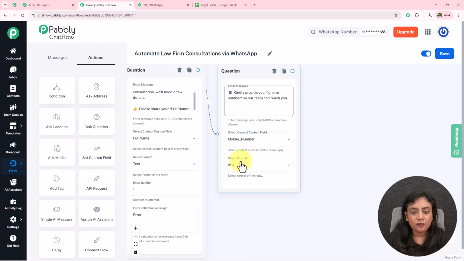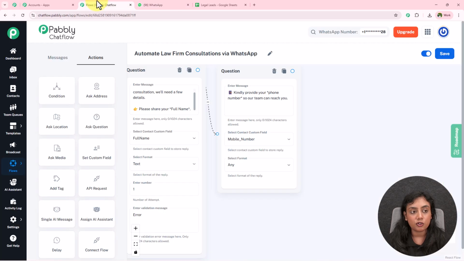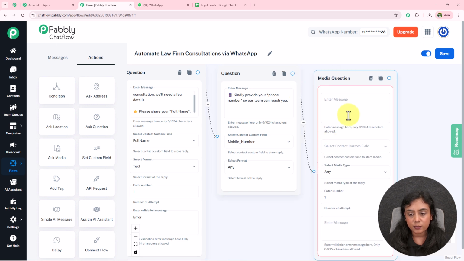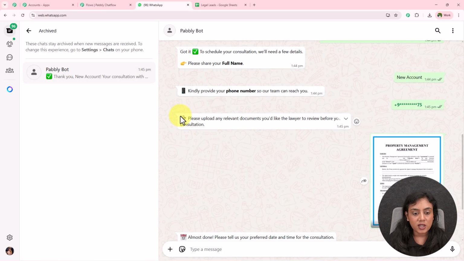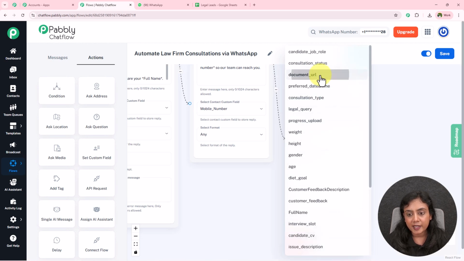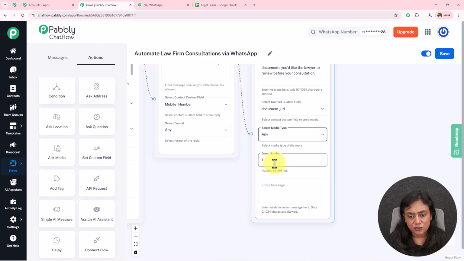Okay, now after both of the questions, I want to collect the legal document. For that, simply I'm going to ask for a media. So I'm going to drag the ask media node and drop it in this field. Connect this question right over here. For the message, I will enter the same message that I have right over here. Contact custom field I have created in the name of document URL. So I'm going to select it. Media type can be any. So I'm going to select it.